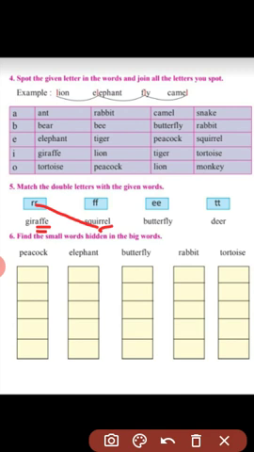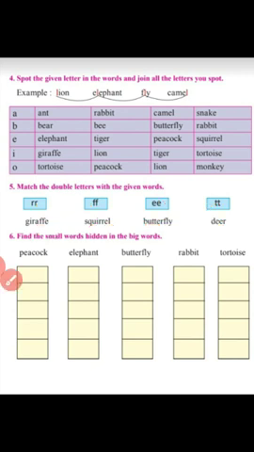So we have to match double F with giraffe. Then you can see double E in deer. So we are going to match double E with deer. And you can spot the double letters double T in butterfly spelling, here, butterfly. So we are going to match butterfly with double T.